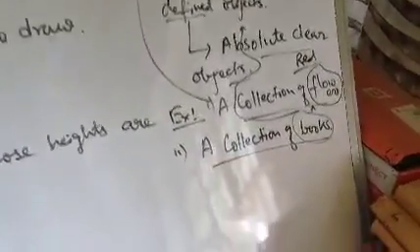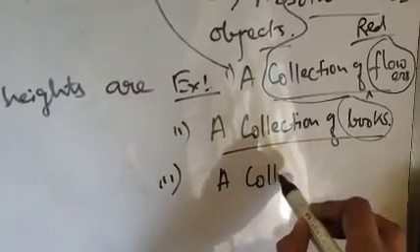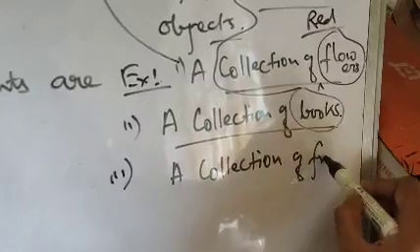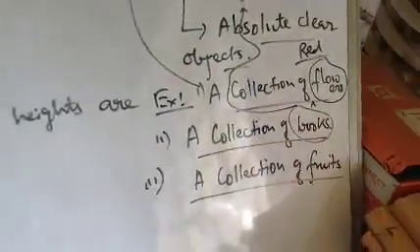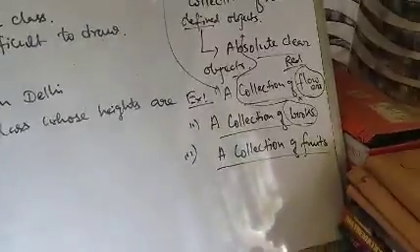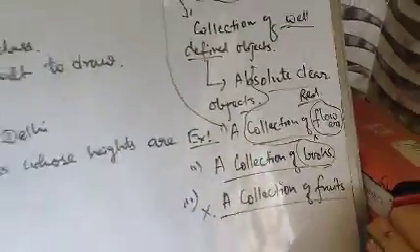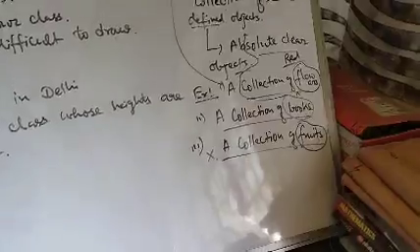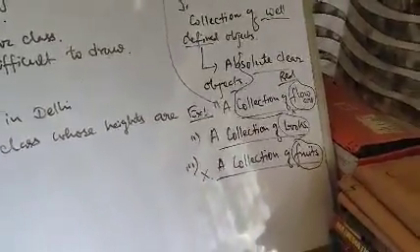Another example: a collection of, suppose, fruits. Now, is this statement well defined? The answer is no. The statement is not well defined, or the object is not well defined. Here the object is fruits. Now fruits can be anything. It can be guava, mango, grapes, apple, anything.